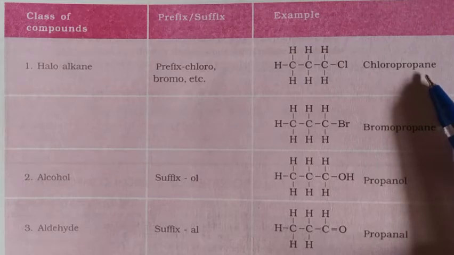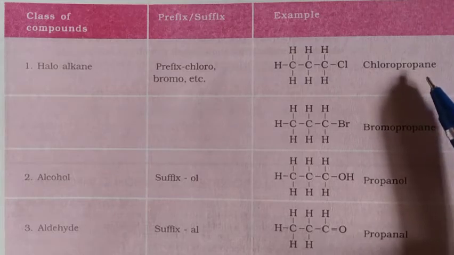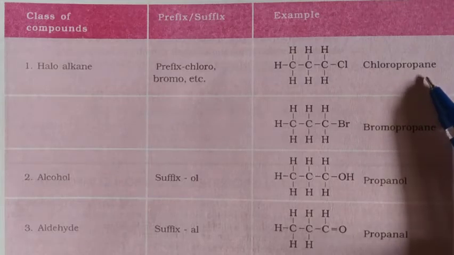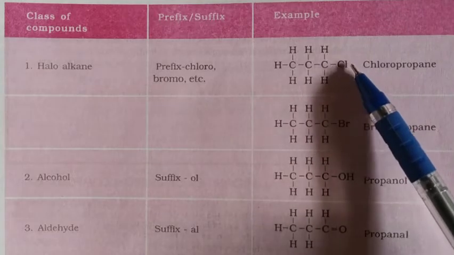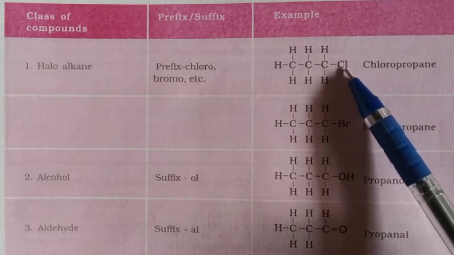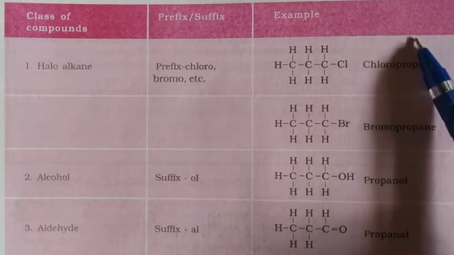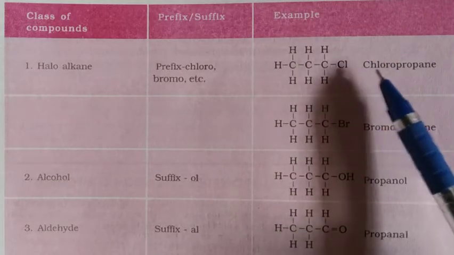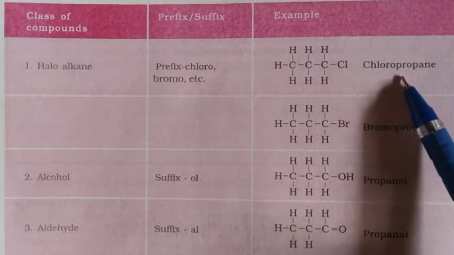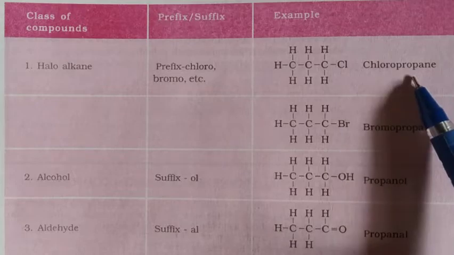Here propane is the basic hydrocarbon. In that propane, one hydrogen is replaced by chlorine. The name of that hydrocarbon is chloropropane.